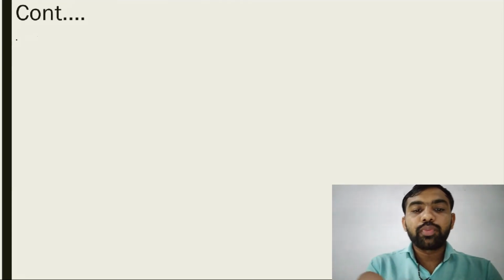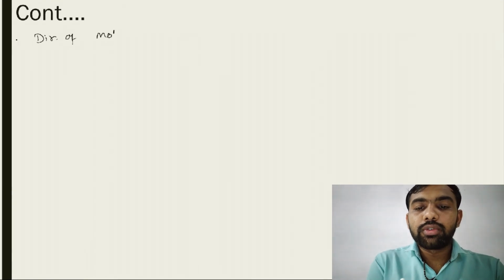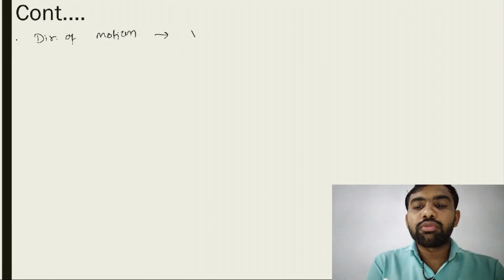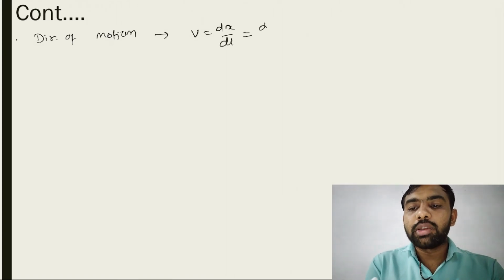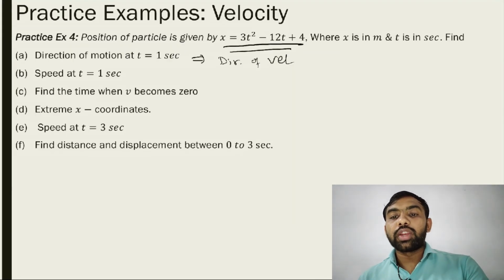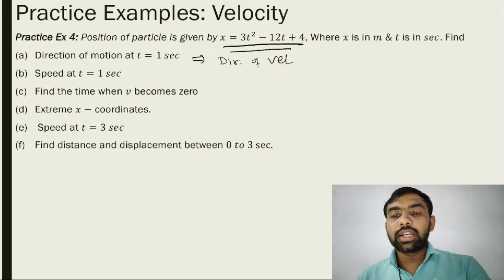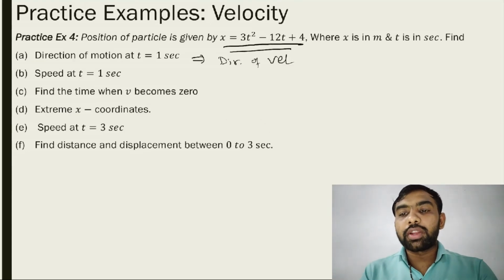Let's find the solution. Direction of motion means v is equal to dx by dt. What is v? dx by dt, so d by dt of x. What is x? 3t square minus 12t plus 4.